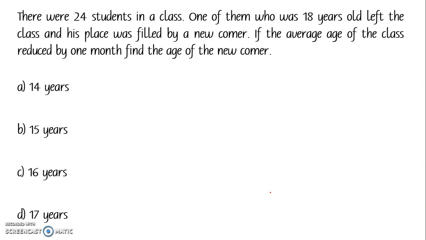Here's one more. There are 24 students in a class. One of them, who was 18 years old, left the class and his place was filled by a newcomer. The average age of the class reduced by 1 month. Find the age of the newcomer. Here it's a little different. We have the average and the number of items, and the total is what we need to look into. The number of people is 24, and before and after the replacement it remains the same.